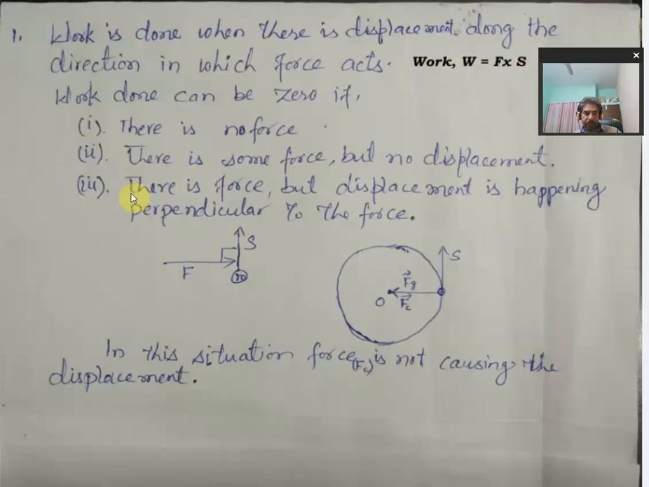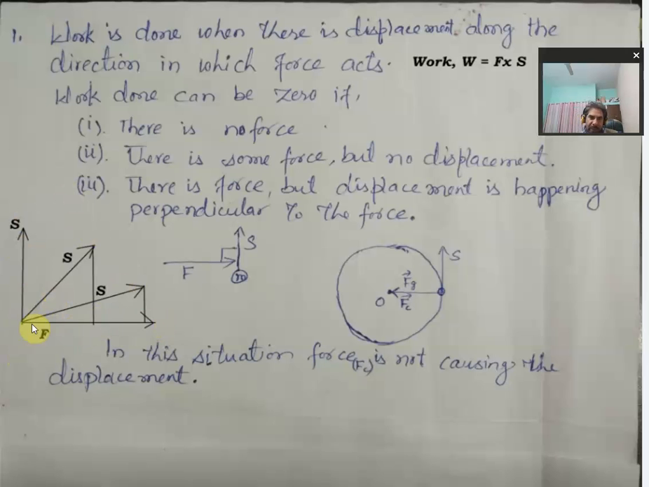There can be a third situation where the force is acting and there is some displacement. How is that? There is a force but displacement is happening in a direction which is perpendicular to the force. For understanding this, I want you to observe this diagram, the very first diagram on the left hand side, very carefully. So there is some force which is acting on a point. For example, we have an object here and there is some force which is acting along this direction, right?